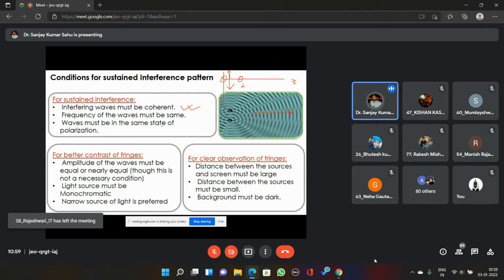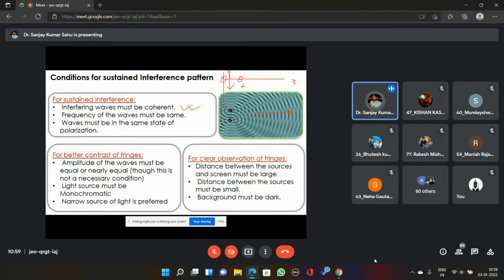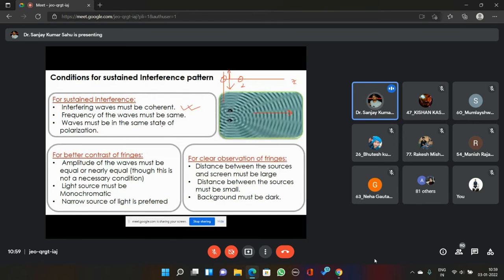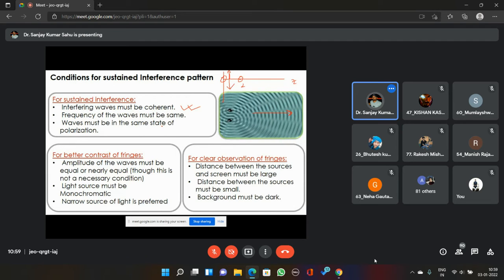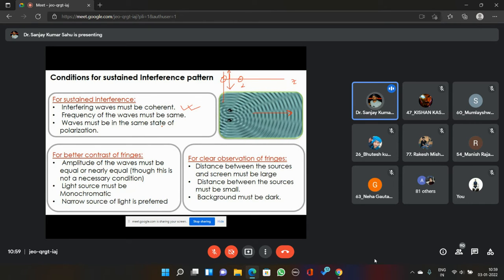If the states of polarization are different, then what will happen? Some polarization rotation is different. The contrast between the bright fringe and dark fringe is not going to be very good. I mean, bright will not be completely bright, and dark will not be completely dark, and you won't get a good fringe pattern. So in order to have a sustained and good fringe pattern, the state of polarization must be the same.